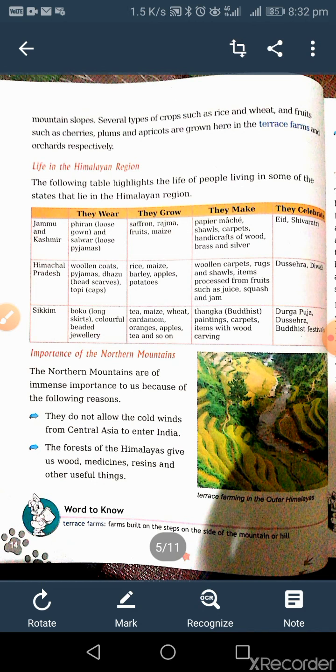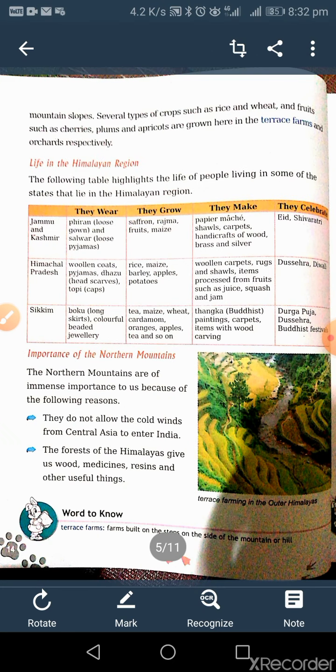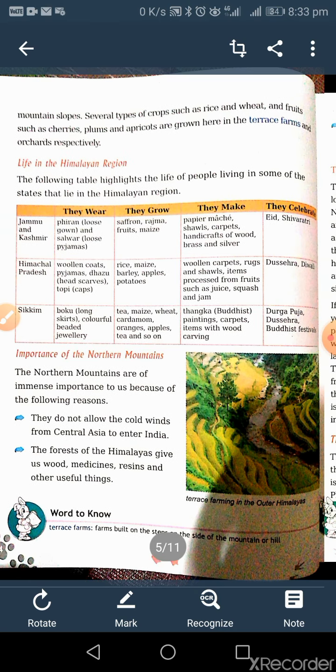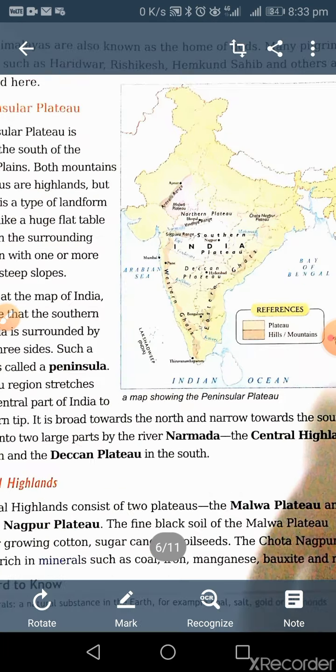Now, the importance of the northern mountains. The northern mountains are of immense importance to us, meaning very important, because of the following reasons. They do not allow cold winds from Central Asia to enter India. The forests of the Himalayas give us wood, medicines, resins, and other useful things. The Himalayas are also known as the home of gods, as many pilgrimage centers are present in those areas. As you know, Haridwar, Rishikesh, Hemkund Sahib, and many more are located in this region.